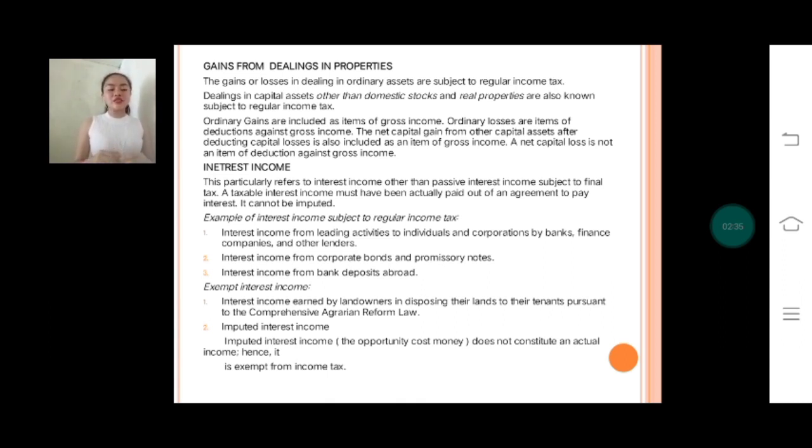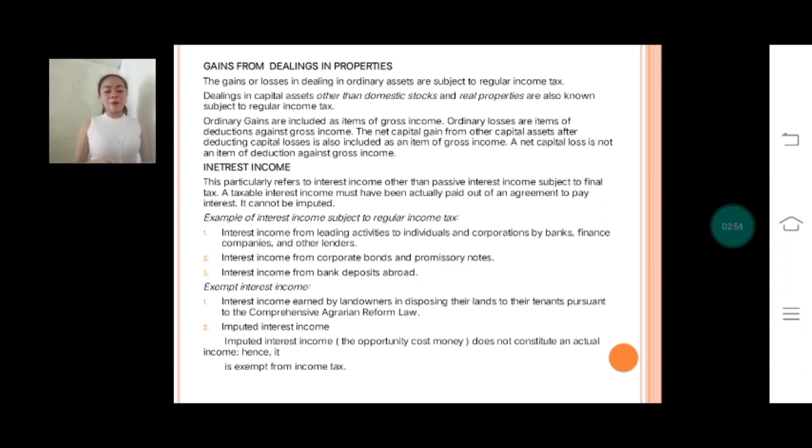The net capital gains from other capital assets after deducting capital losses are also included as items of gross income. A net capital loss is not an item of deduction against gross income. To avoid complexity, gains from dealings in properties are discussed in detail in Chapter 12.